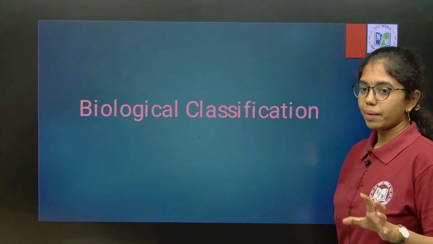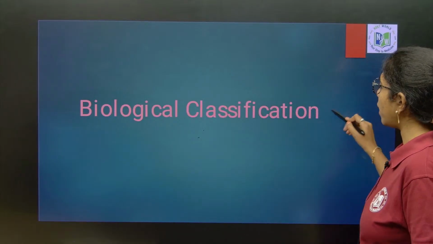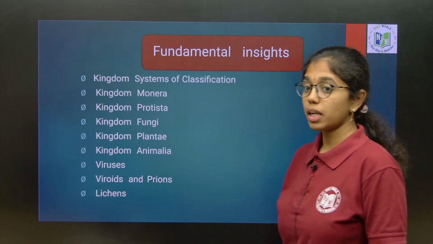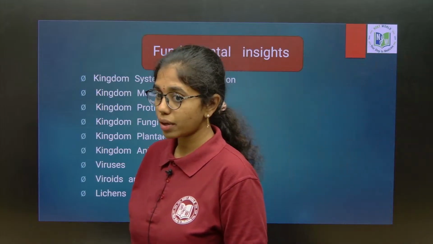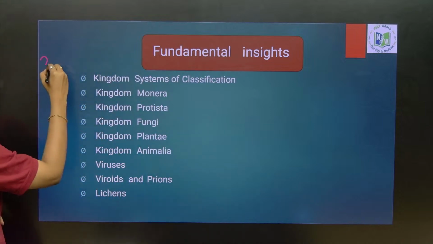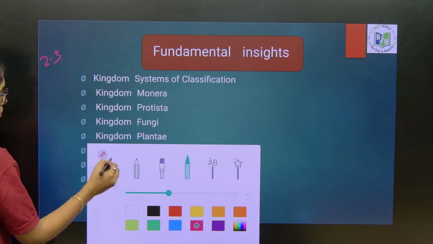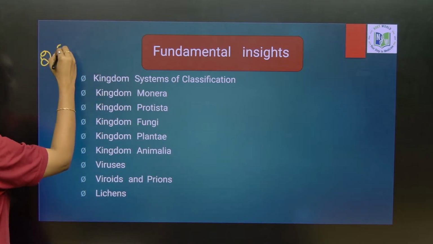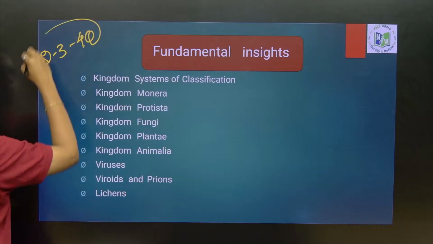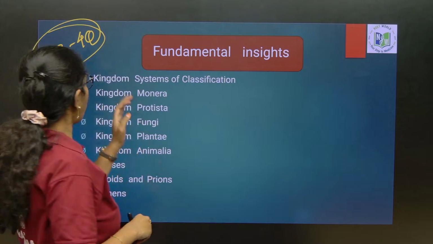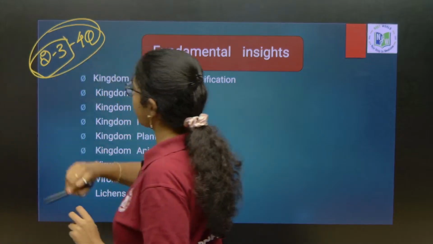So, with this the chapter is done. Next is what? Biological classification. So, this chapter, what are the fundamental insights of this and how many questions you can expect in the final NEET exam? Okay. You can expect 2 to 3 questions, sometimes 4 questions also, there is nothing shock in that. Maximum though you can expect 2 to 3 questions.